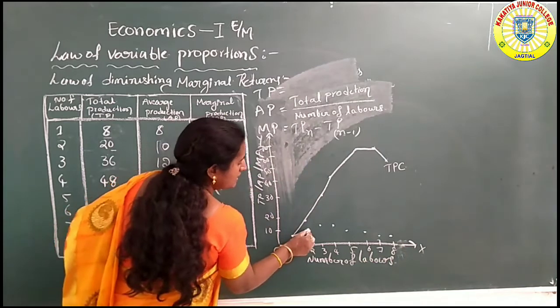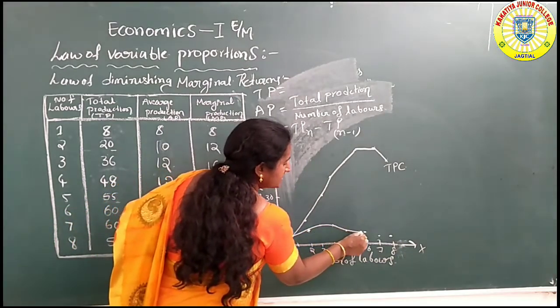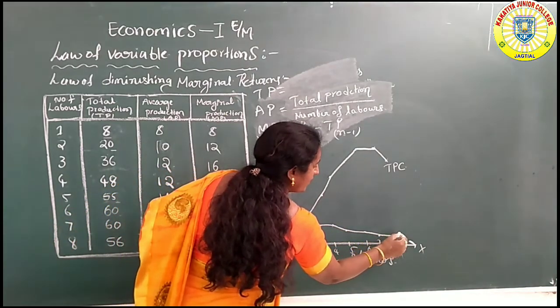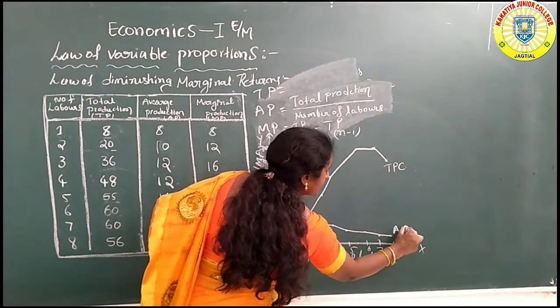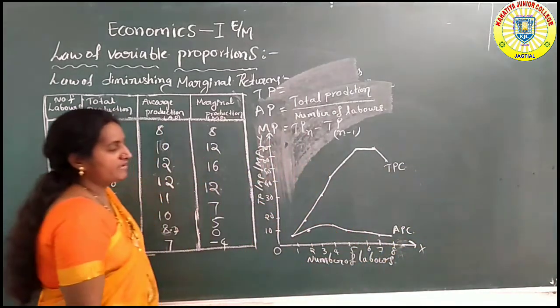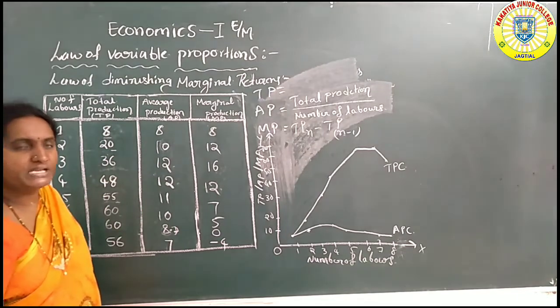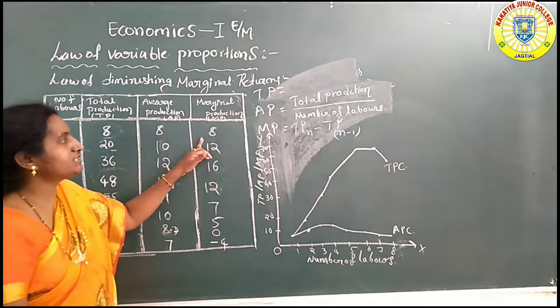So when we join all these points, we find the average production curve easily. Then next, marginal production.